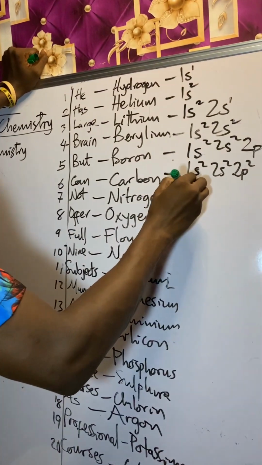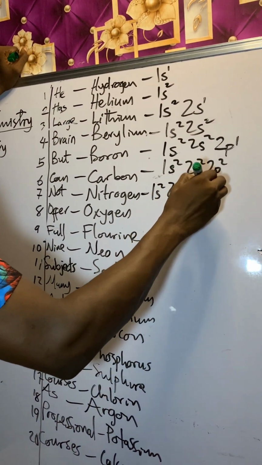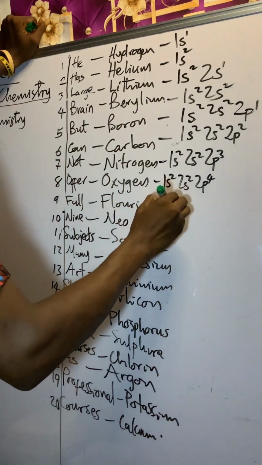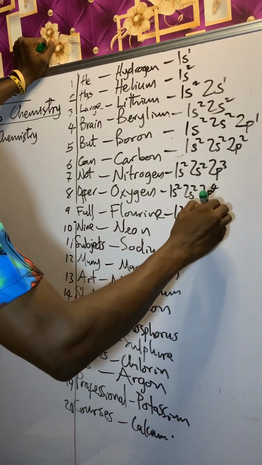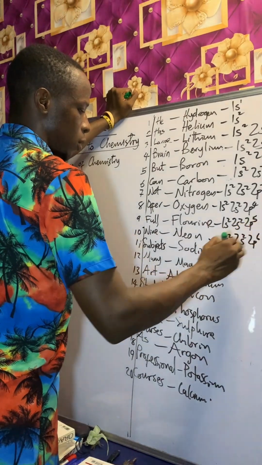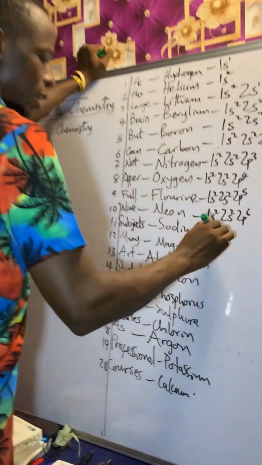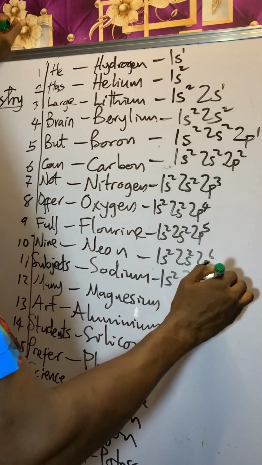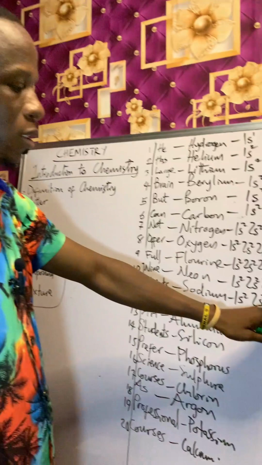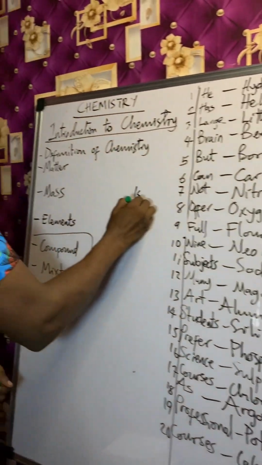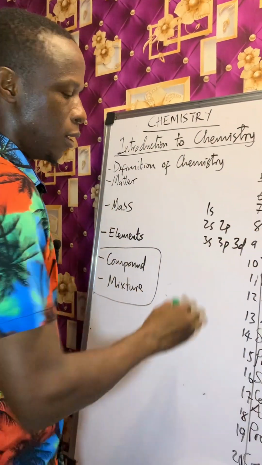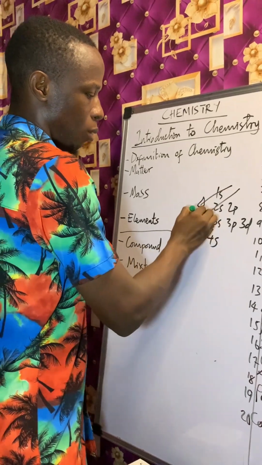So this is 1s2, 2s2, 2p3, then 1s2, 2s2, 2p4, then 1s2, 2s2, 2p5, then 1s2, 2s2, 2p6. The maximum number of electrons here is 6. Recall, we have 1s, 2s, 2p, 3s, 3p, 3d, 4s. So we have used this up, I've exhausted this.